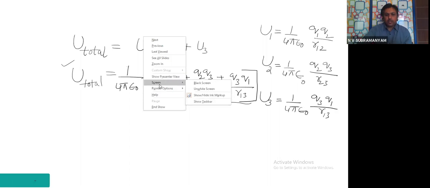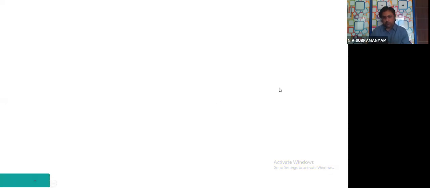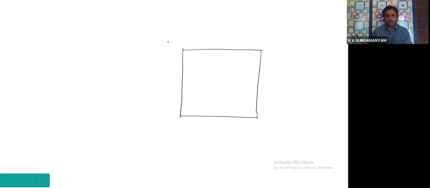One small example I will tell, and let us move on. I will tell two more example problems after this. Let me complete this small example. I am asking you one small question, children. It is there in the textbook. Like this, one square is taken. There are four charges. Let us see, Q1, Q2, Q3, Q4. The square side is A.